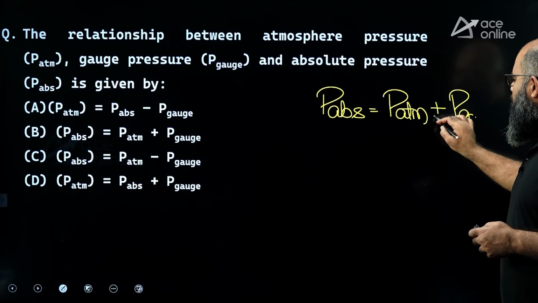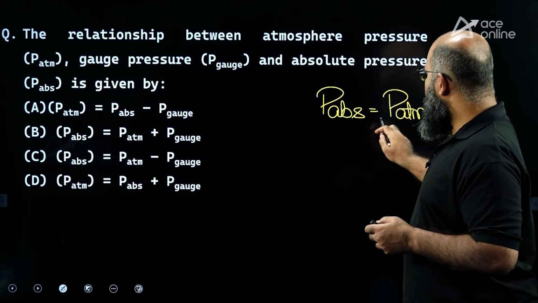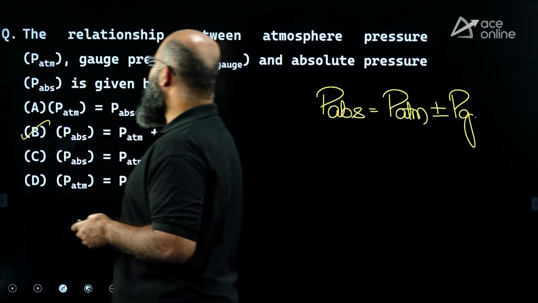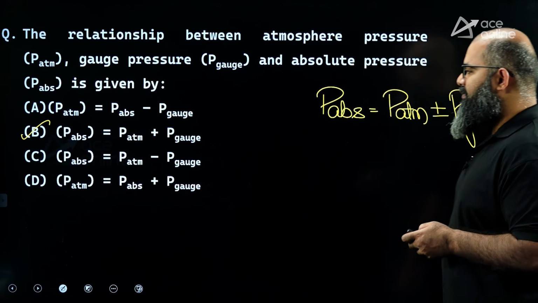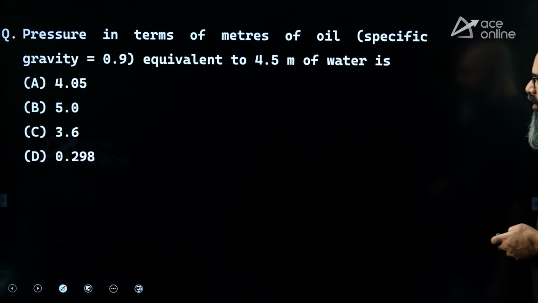P absolute is equal to P atmosphere plus P gauge. Some books may write plus or minus, but you can also accept plus over here. So P absolute is P atm plus P gauge. I can see the only correct answer over here is option B. Moving further.